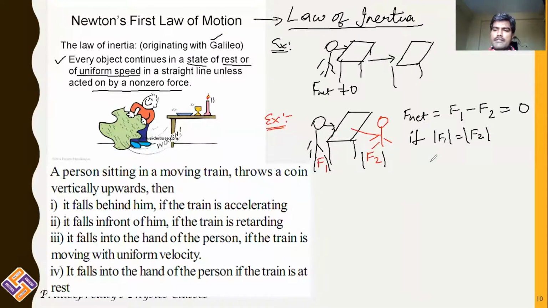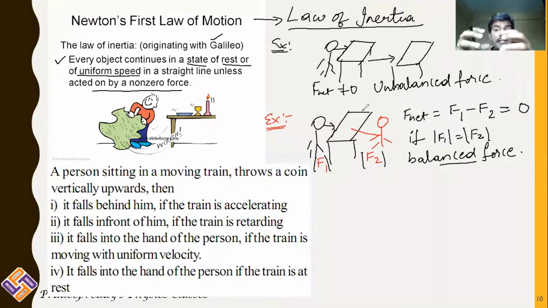Here it is a balanced force. And what about the previous case? There it is an unbalanced force. If there is an unbalanced force acting on the body, only then does the state of inertia change. Balanced force means two forces acting in opposite directions such that their net becomes 0. If a balanced force acts on the body, the body does not come into motion, its inertial state does not change, and it remains in the rest position.